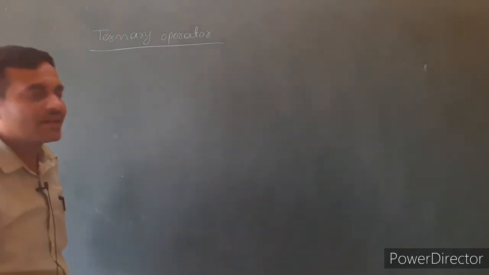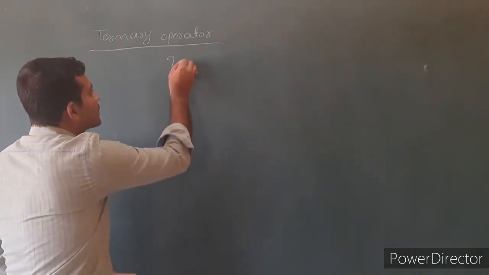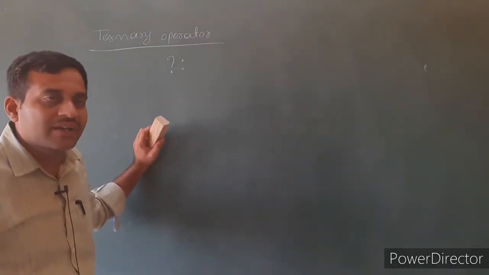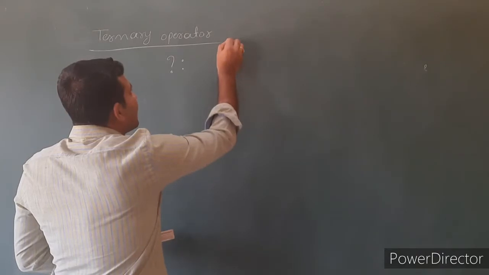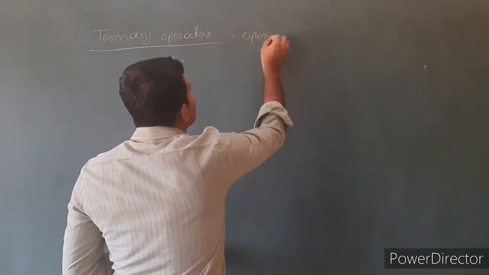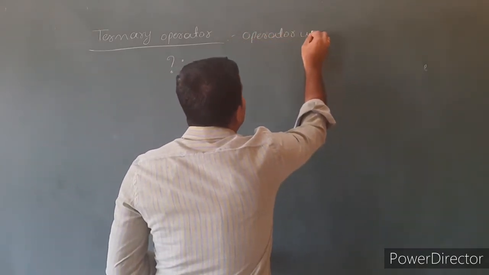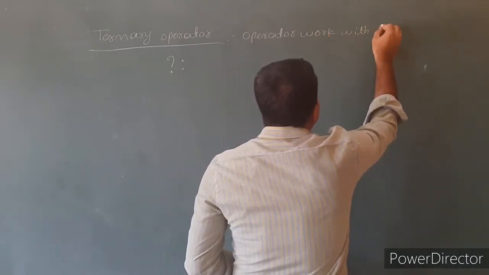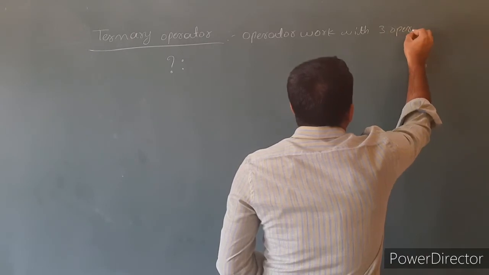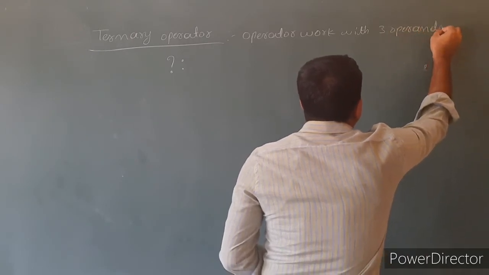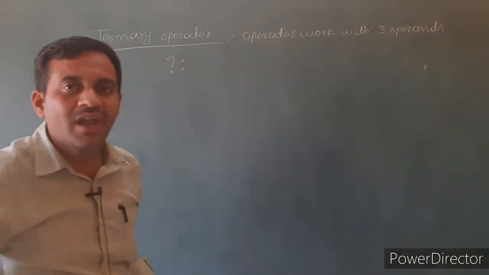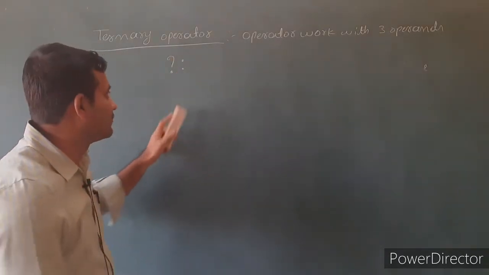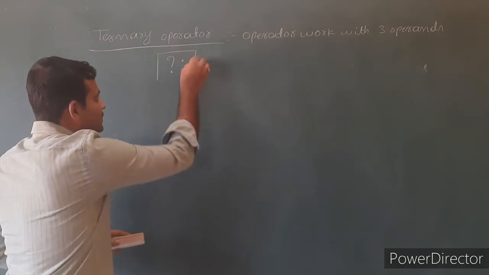The symbol for the ternary operator is question mark and colon. Question mark is a ternary operator. Here ternary operator means an operator that works with three operands. The operator works with three operands, hence we call it a ternary operator. The symbol for the ternary operator is question mark.